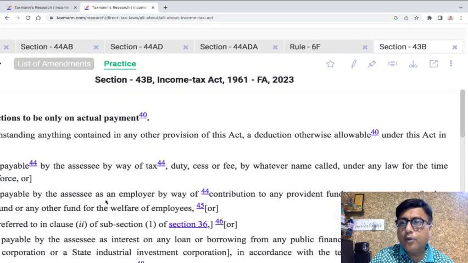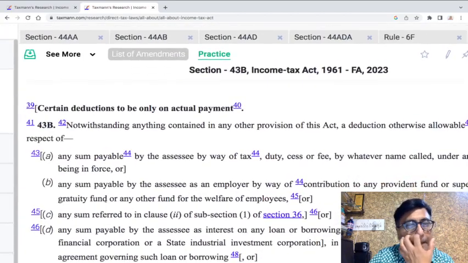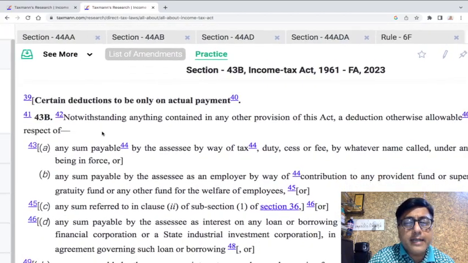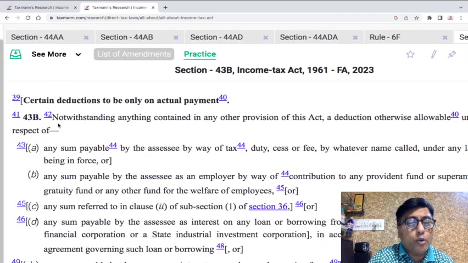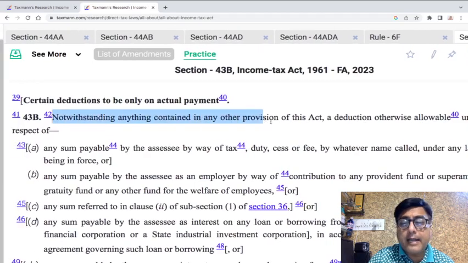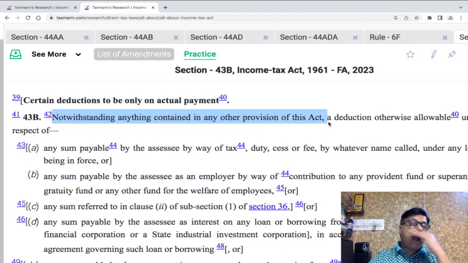Now if one looks at section 43B, it goes this way: notwithstanding anything contained in any other provisions of the act. Now look at this language. Notwithstanding anything contained in any other provisions of the act. Meaning thereby, I don't know what is written in any section of the act, I will prevail. So 43B is also saying that I will prevail over the entire act.